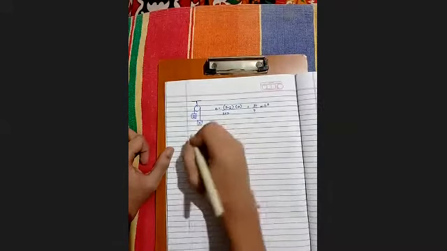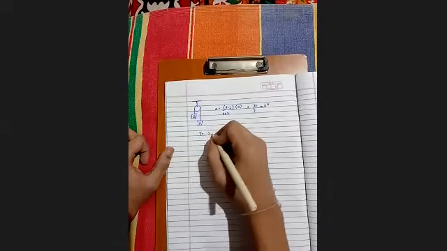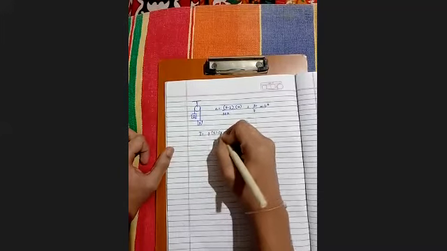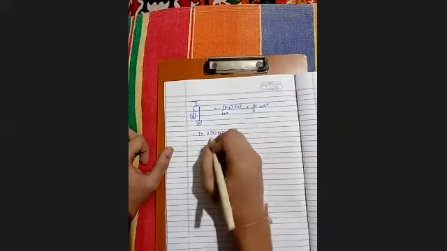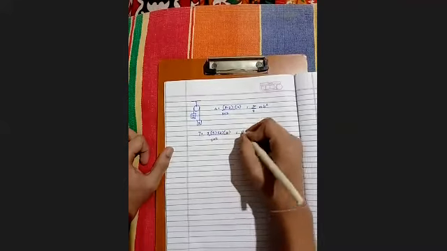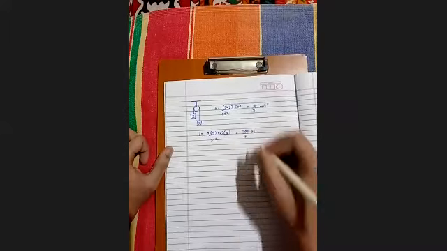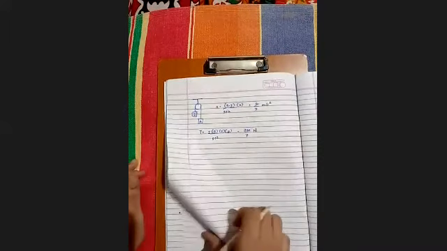And further we need to find tension too. So tension is equal to 2 into 5 into 2 into 10 over 5 plus 2. So the answer will be 200/7 Newton. So this is all for the pulley system, and we are done with the system and Newton's laws. And further we'll be going ahead towards inclined plane.